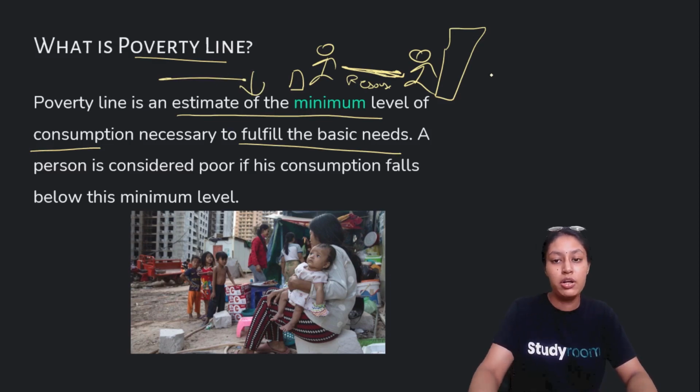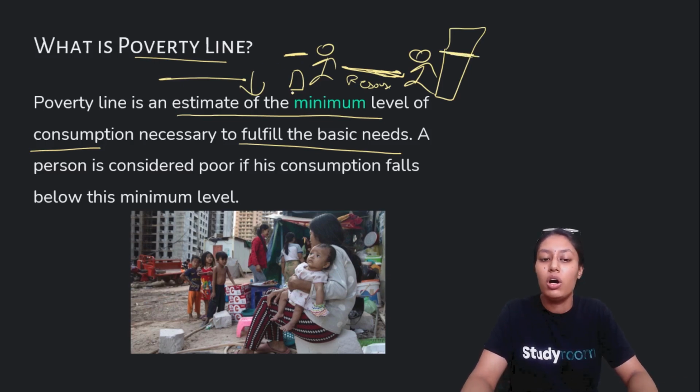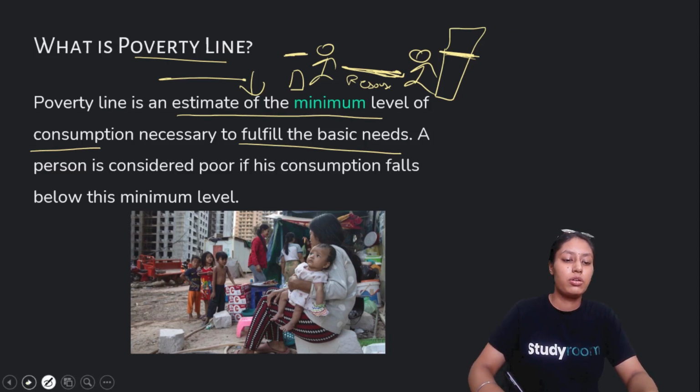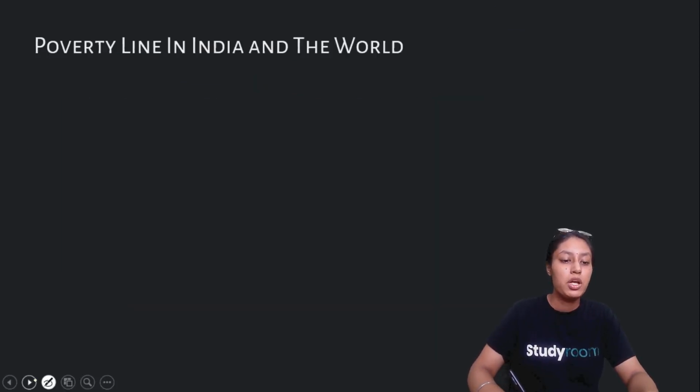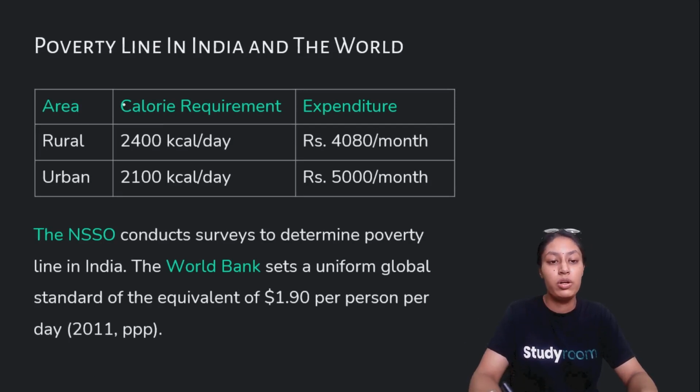Anybody who falls under it will be considered poor. For example, this bar is the poverty line, and obviously Ram is below the poverty line, so it's difficult for him to survive, and that's how we know that he is poor. And Suresh is coming from a well-off background and is above the poverty line, so of course he does not require any help. So let's understand the poverty line in India and the world. It is different in rural and urban areas.